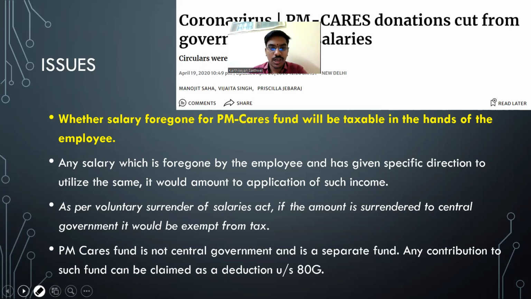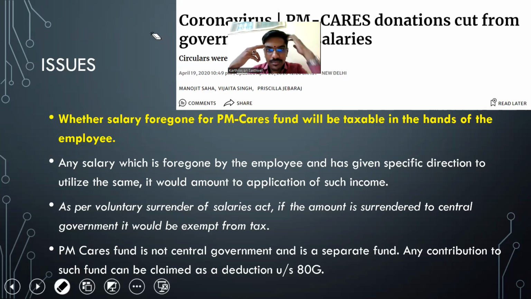Does someone have any other question or shall we move to the next one? I have a small clarification. PM CARES Fund, as you said, was approved by the authority and then set up. Will it come under a private fund kind of thing? Because whether it is this Prime Minister or some other Prime Minister, they cannot use it, right? Will it go to the treasury? No, it will not go to the treasury. Simple one-line answer.